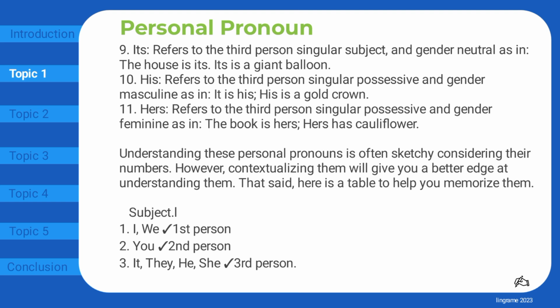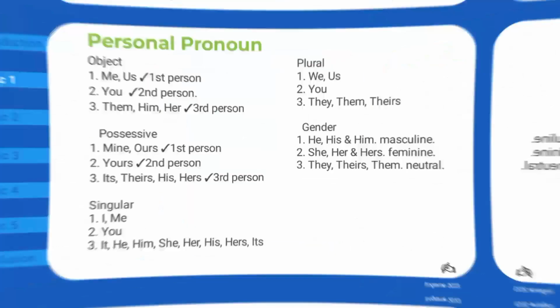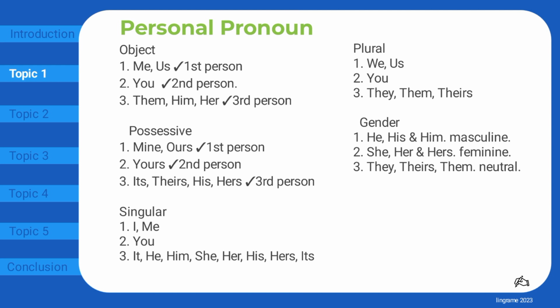Subject: I, we. First person: you. Second person: it, they, he, she. Third person: object: me, us. First person: you. Second person: them, him, her. Third person: possessive: mine, ours.